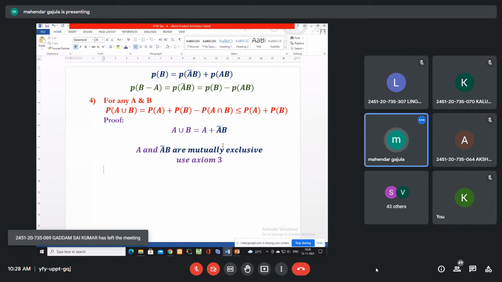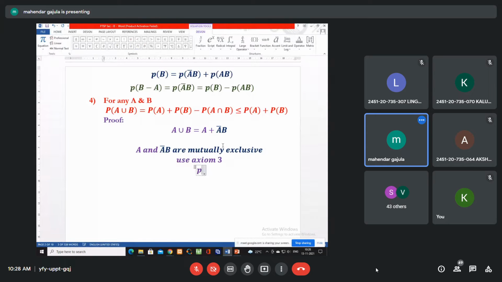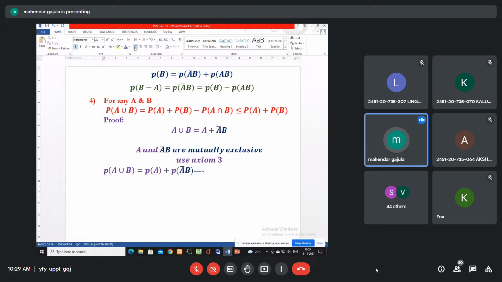So what it gives? P A union B is equals to PA plus, what is that? P A bar B. Let us say this is equation 1.